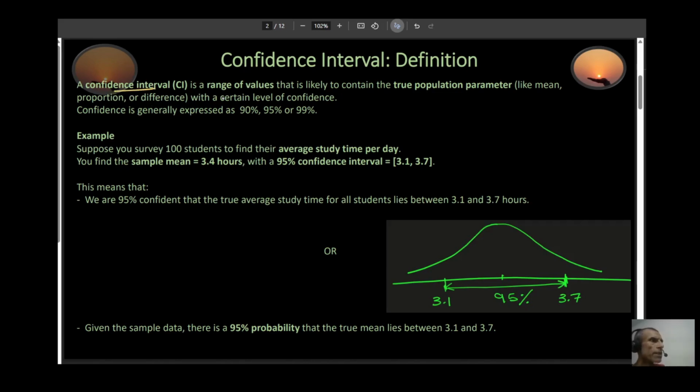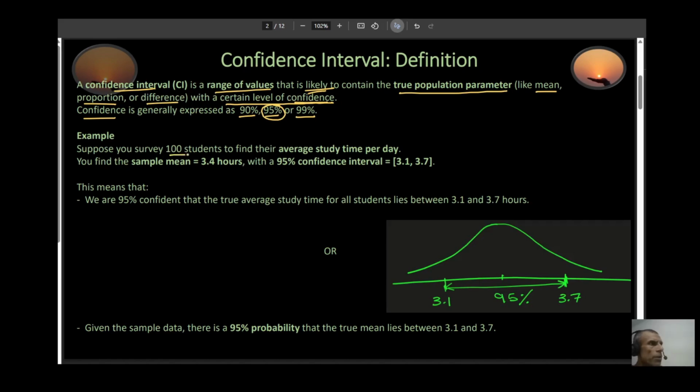Confidence interval is a range of values that is likely to contain the true population parameter. For example, it could be mean, it could be proportion, or it could be difference, with a certain level of confidence. Confidence generally is expressed as 90%, 95%, or 99%. 95% is the most common one. So let's take a look at an example.